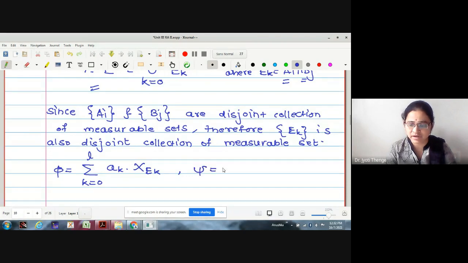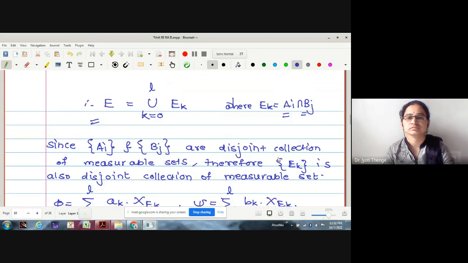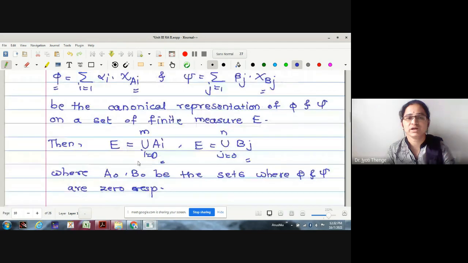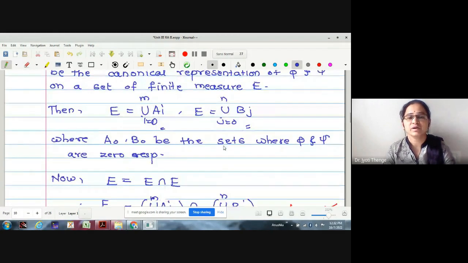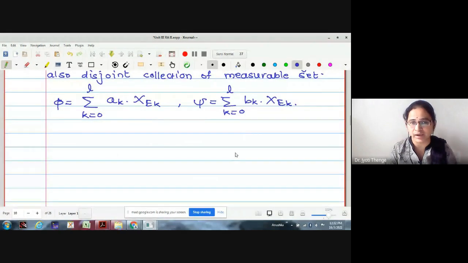Similarly, psi we will write as summation k equals 0 to L b_k into chi_{E_k}. What have we made then? We have represented the two different sums over two different parameters with the help of two different sets. We have represented them with the same sets E_k over the same parameter k. Now it will be easier for me to take the linear combination.